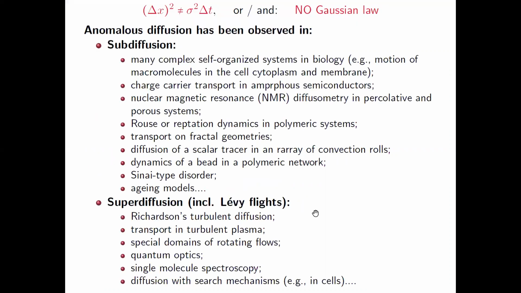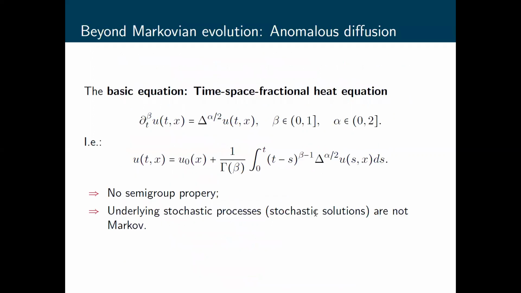There are many examples in the literature where we have anomalous diffusion in models in biology, chemistry, physics, and so on. You can read this list if you stop the video, and we go further. And of course, there are many models describing anomalous diffusion.